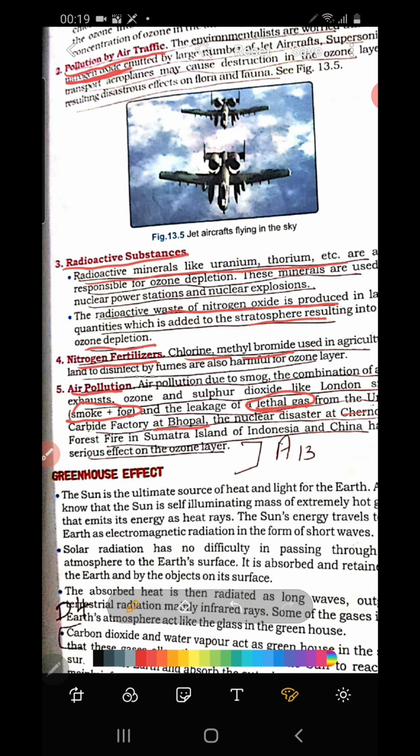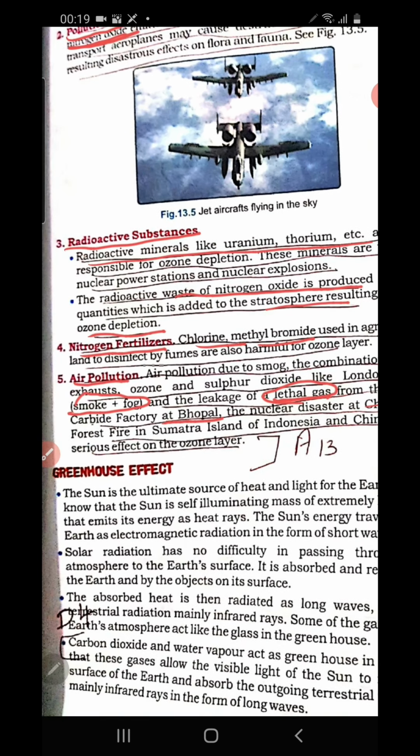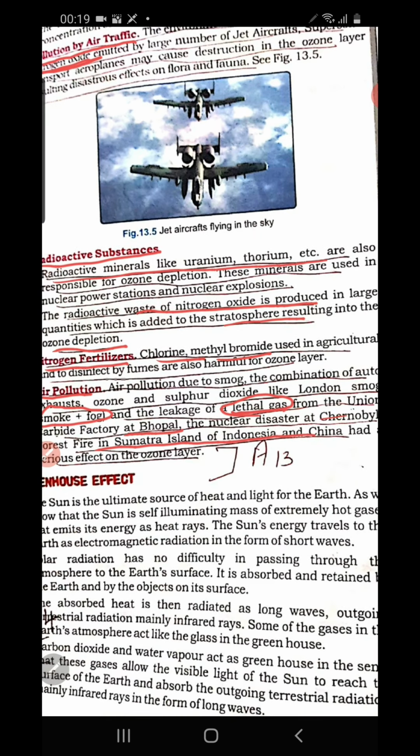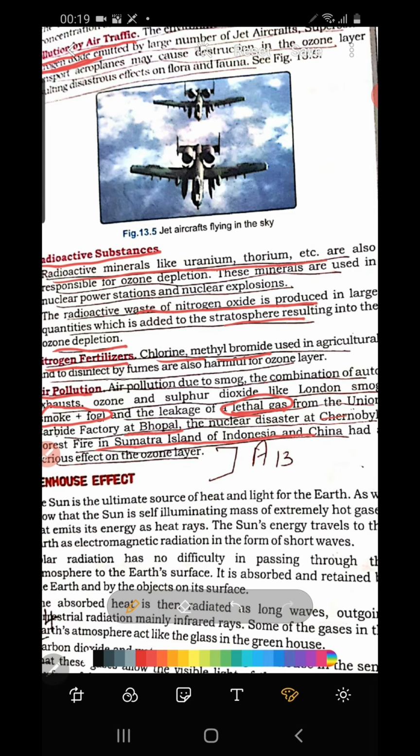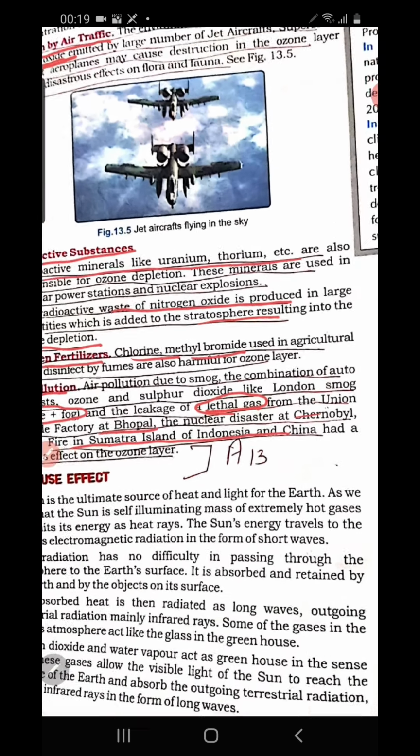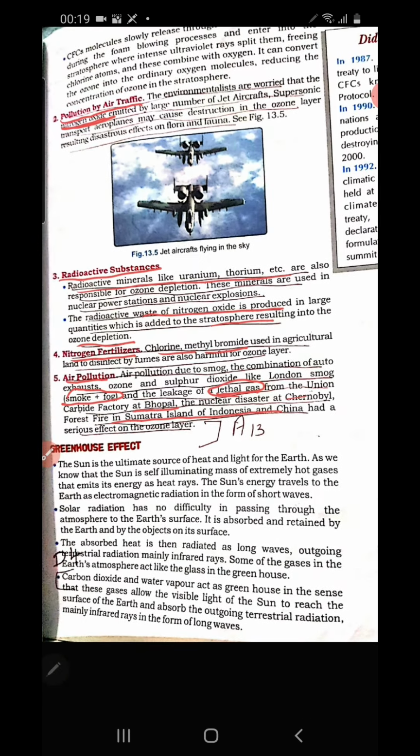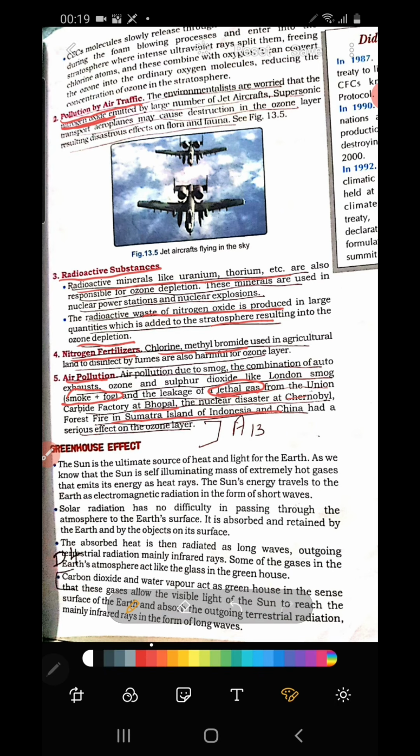Recently you must have heard about the Amazon fire, where a large area of the Amazon forest was burned, and that causes serious pollution. Like the fires in Sumatra Island, Indonesia and China, all these kinds of tragedies are also a serious threat and can affect the ozone layer and cause ozone depletion.